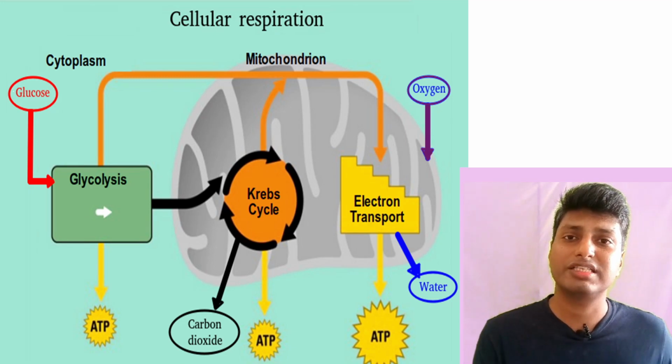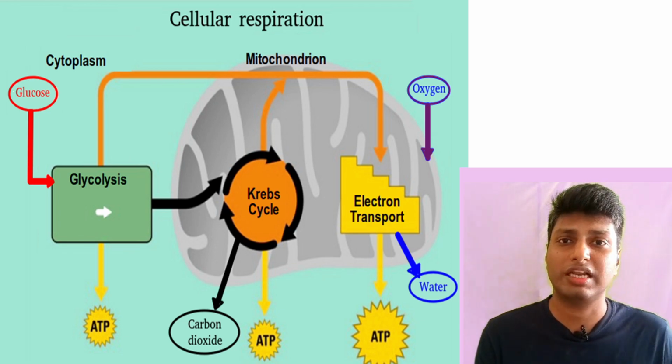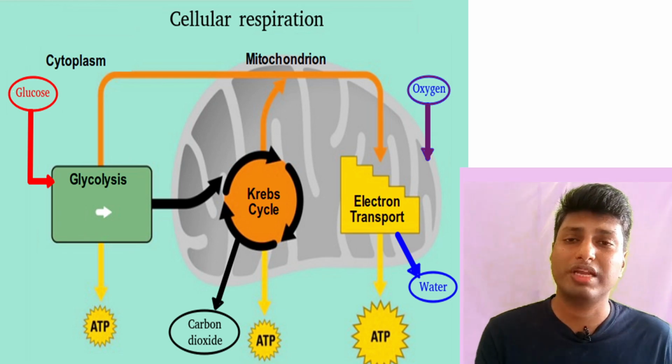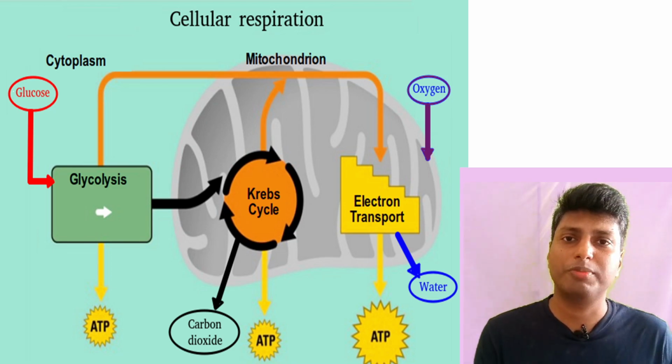and once they enter the inner portion of the mitochondria, that is the matrix of the mitochondria, there they enter into a cycle which is known as the TCA cycle, and the full form of TCA cycle, as we all know, is tricarboxylic acid cycle. This cycle is also very famously known as the Krebs cycle because it was discovered by the scientist Hans Krebs, and is also known as the citric acid cycle. So dear students, once it enters into the citric acid cycle, the pyruvate will be completely oxidized, so a lot of energy will be formed in this entire TCA cycle.